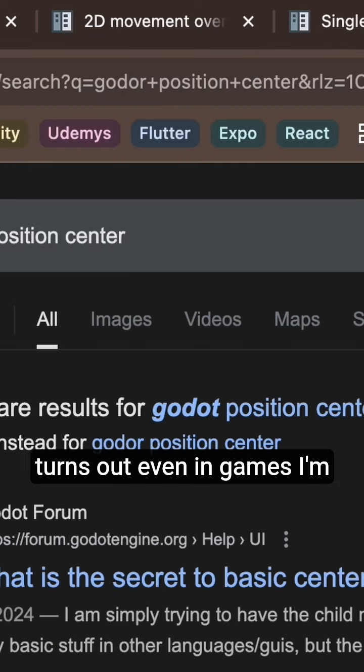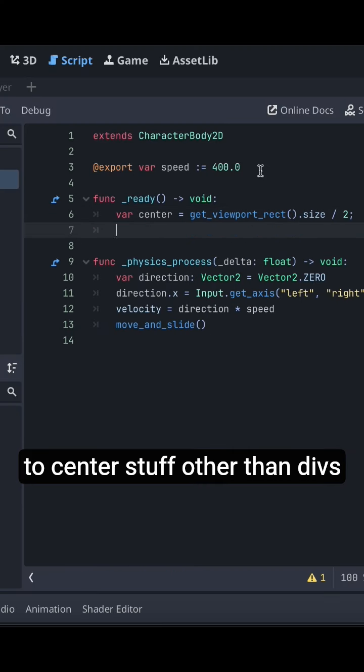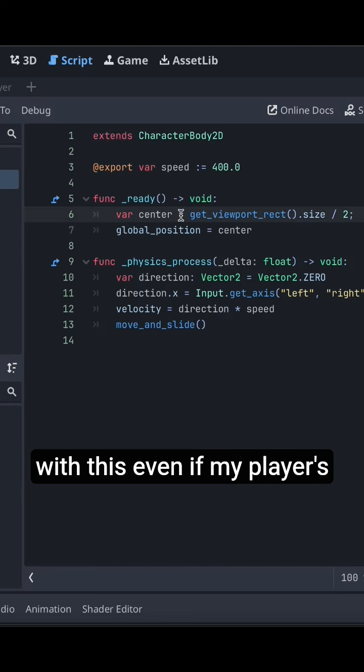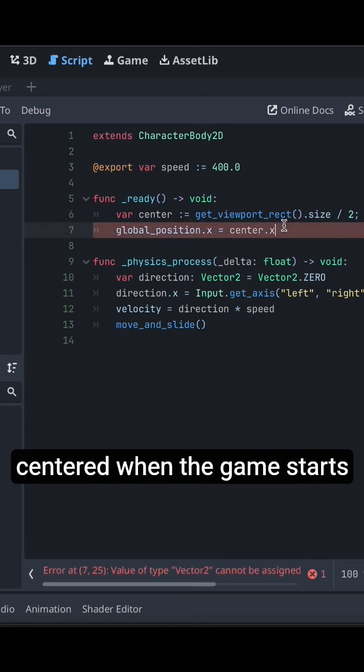Turns out even in games I'm still trying to find out how to center stuff, other than divs. With this, even if my player's position is out of the editor's viewport, it'll always be X-centered when the game starts.